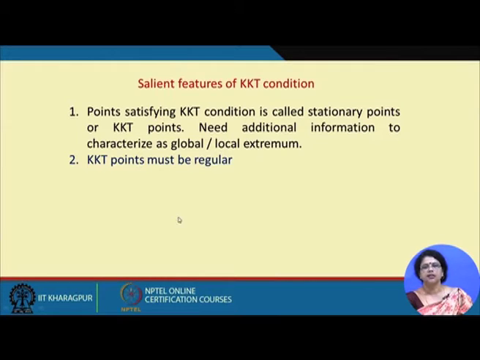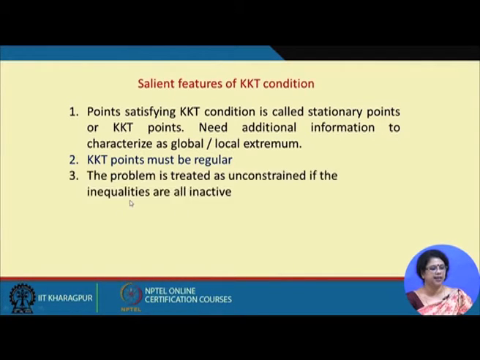This is the property of the KKT condition, that the KKT points are regular. And if we consider the unconstrained problem, I just showed you the first problem. The first problem can be treated as an unconstrained problem where there is no constraint at all, because constraints are not contributing anything.